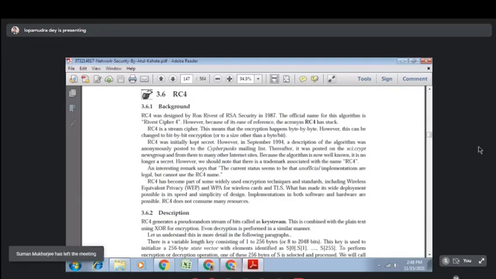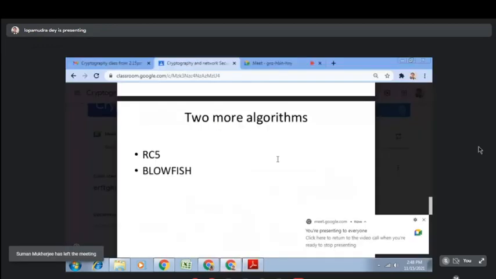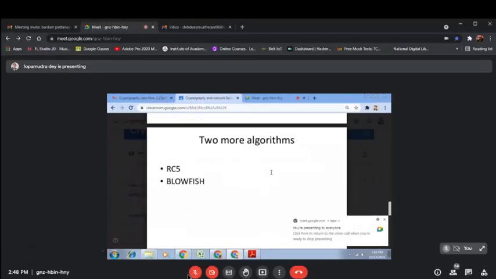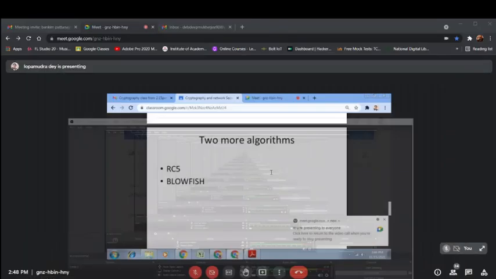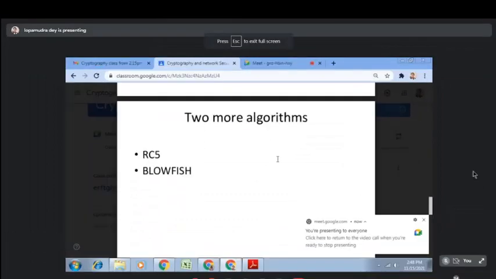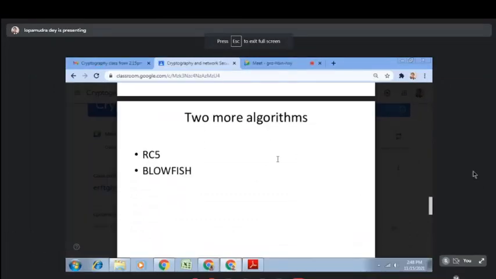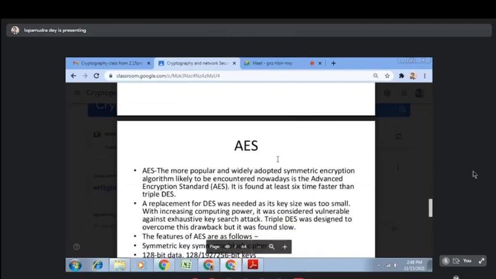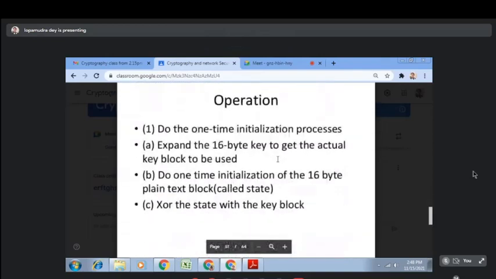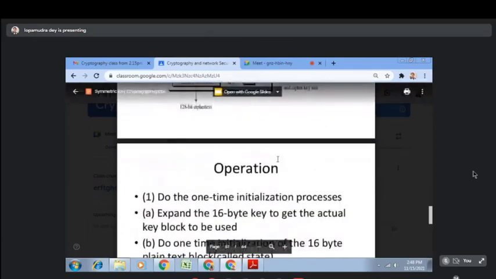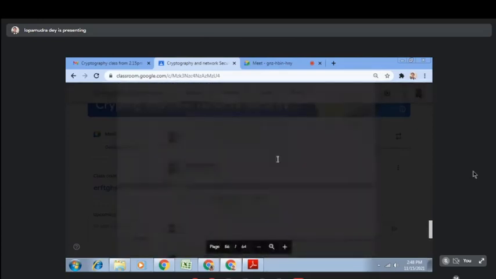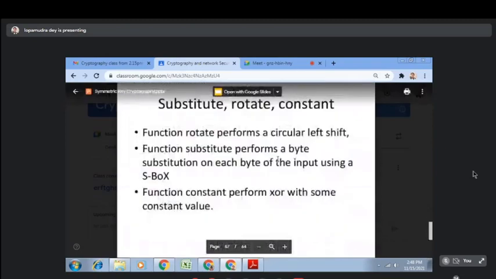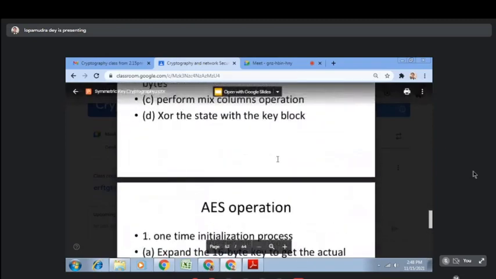DES, and there is another algorithm, AES. AES is also very important for your exam. For your exam, AES and DES are very, very important. But still, these other things are also in your syllabus, so I want to discuss those things also. In the PPT I also didn't discuss RC5 and Blowfish, so I will discuss those with the book, and then I will discuss AES. AES is the most important algorithm here.